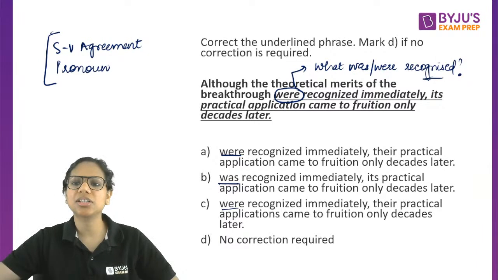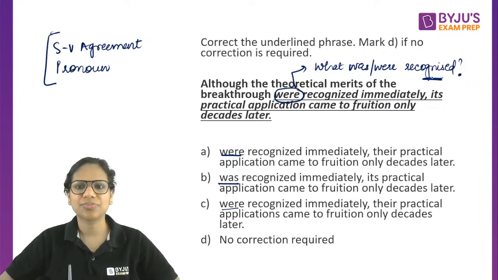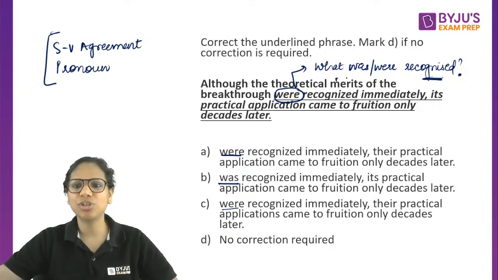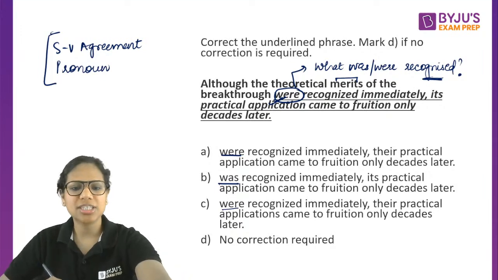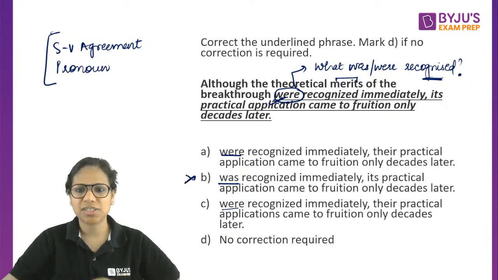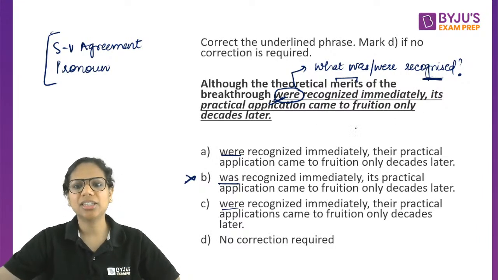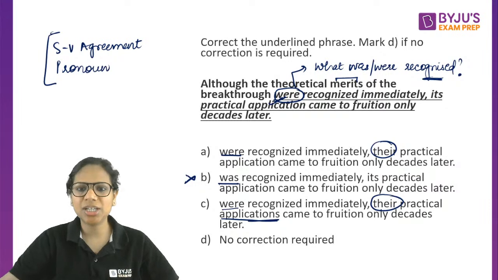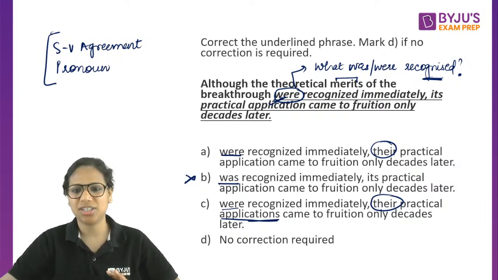So yes, what is it that was or were recognized? The merits, right? The merits were recognized, not the breakthrough. The theoretical merits of the breakthrough were recognized. So merits is plural. It should be were only, not was. So a lot of you who said B, no, it cannot be was. Then again, the next difference comes here. Their practical application, their practical applications, right? So let's see whether I need there, whether I need it, whether I need applications, whether I need application, right?